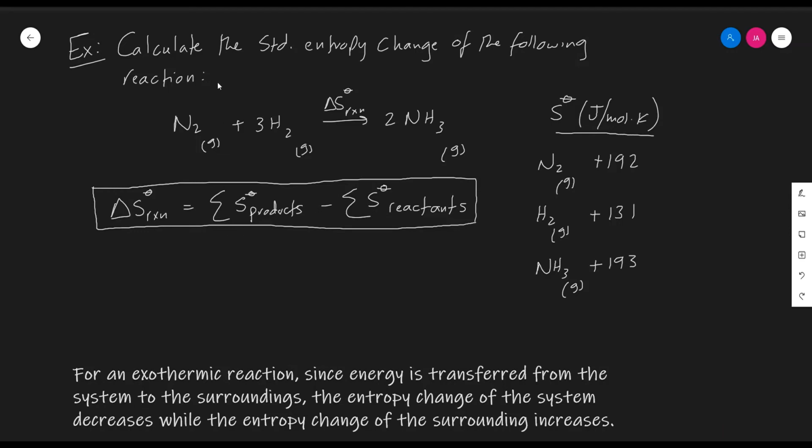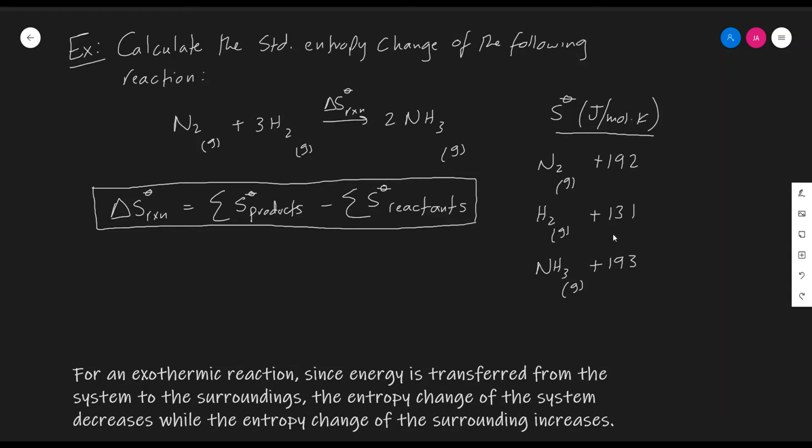Thus, using the rule, I've listed here the absolute entropy values of both the reactants and products in joules per mole Kelvin. The absolute entropy value for N2 per mole of N2 is positive 192. The absolute entropy for hydrogen in the gaseous state per mole of hydrogen is positive 131, and the absolute entropy value in joules per mole Kelvin per mole of ammonia is positive 193.